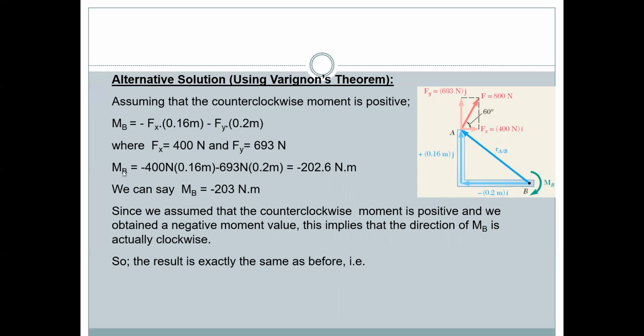From that we can find the moment using the angle and the newtons given. Since we assumed that the counterclockwise moment is positive, we obtain a negative moment value. This applies to the direction of MB, which is actually clockwise. So the result is exactly the same as before. By using Varignon's theorem, we can sum the moments using these two.